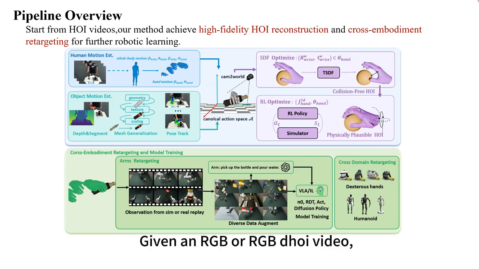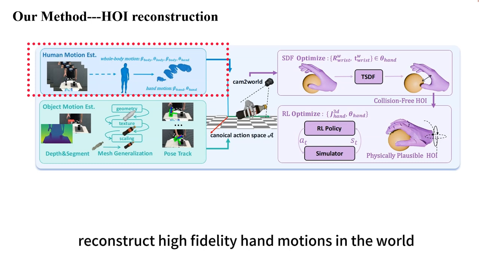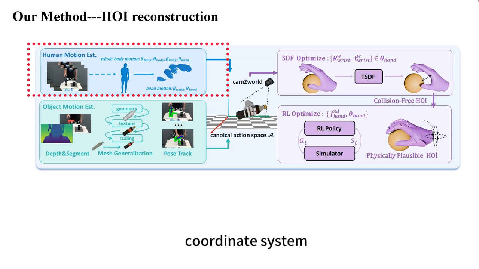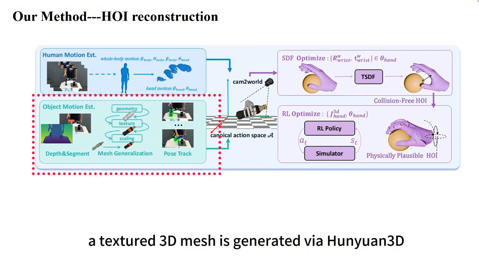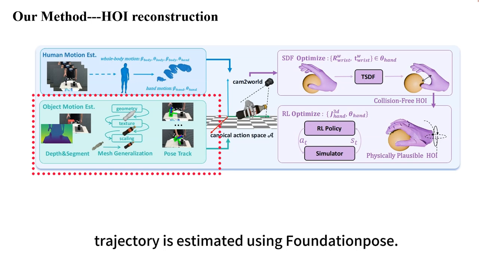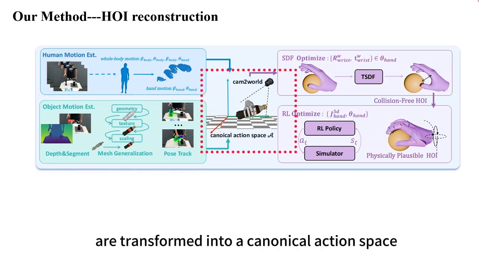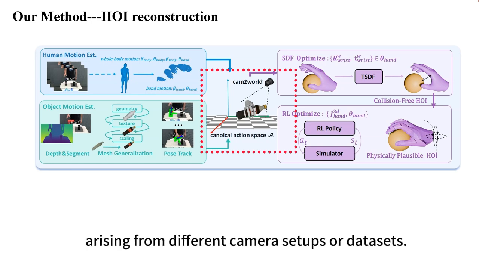Given an RGB or RGB-D HOI video, our pipeline reconstructs high-fidelity hand motions in the world coordinate system using state-of-the-art methods, namely HEMR and MotionX++. For the manipulated object, a textured 3D mesh is generated via Hunyuan 3D, and its 6DoF trajectory is estimated using FoundationPose. Finally, all HOI reconstructions are transformed into a canonical action space to mitigate variations arising from different camera